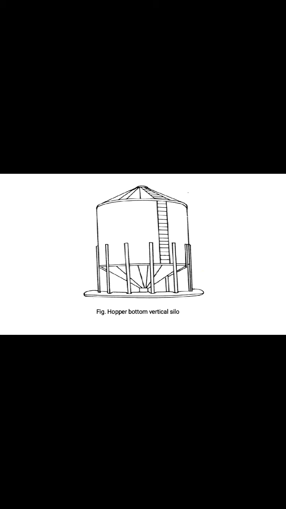These may be fabricated from metal sheets, galvanized metal or reinforced concrete, also in hopper bottom. The hopper bottom is generally more expensive than a flat bottom bin. Hopper slope angles of generally 62 degrees are necessary to achieve reliable mass flow. So this is the hopper bottom vertical silo. Generally, a bottom hopper is provided to vertical silos for easy unloading of grains.